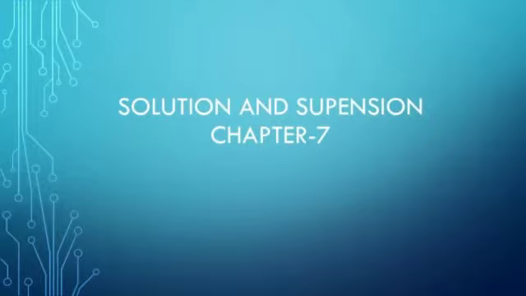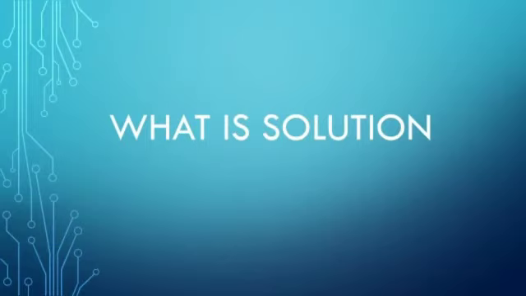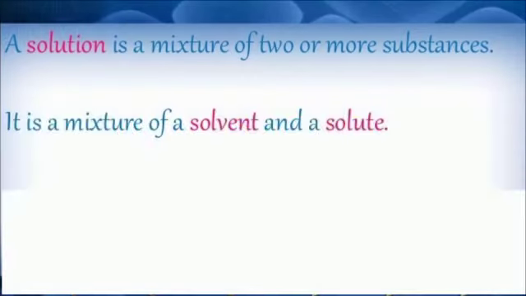Solution and suspension. This is chapter number 7. First of all, we should know what is a solution. A solution is a mixture of two or more substances. They may be two or more than two. Actually, it is a mixture of two things, solute and solvent.